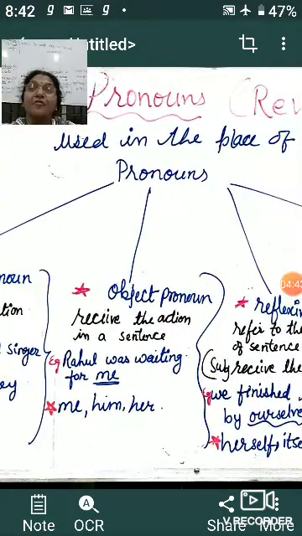Now coming to the second one, the object pronoun. When we talk about the object pronoun, this pronoun is not performing the action, rather this pronoun is receiving the action in the sentence.